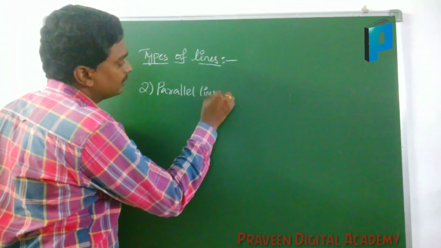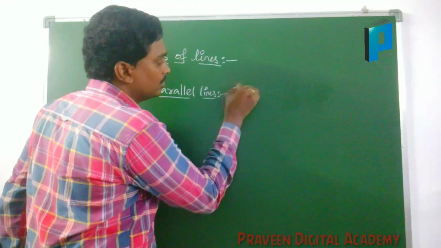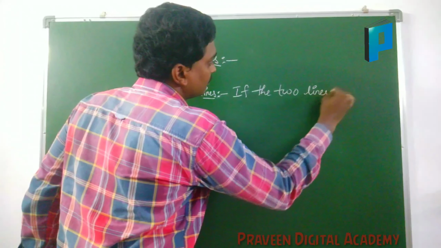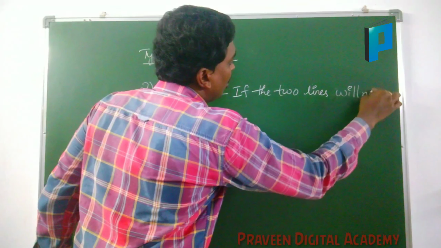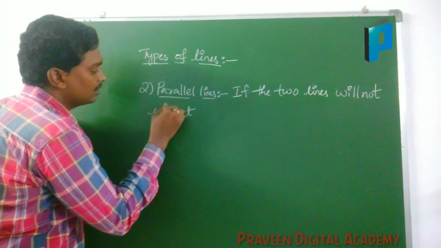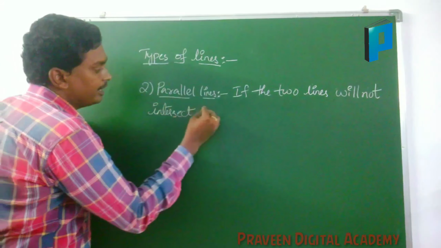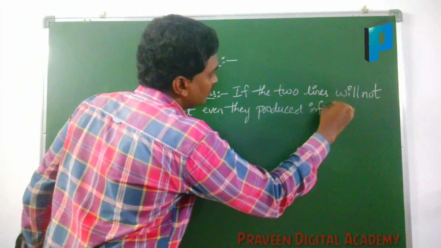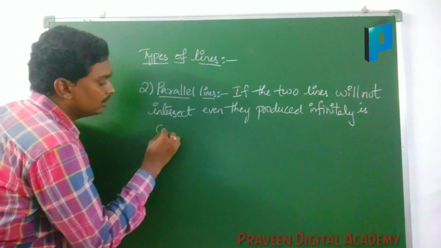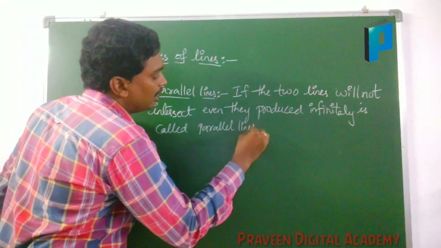Second one, parallel lines. If two lines will not intersect, even if they are produced infinitely, they are called parallel lines.